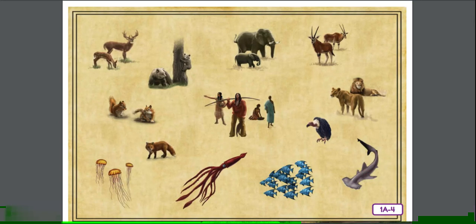Organisms are sorted by species. Species are groups of living things that all share similar characteristics. For example, you are a member of the human species. You may look quite different from the person sitting next to you, but you are similar enough that nobody will mistakenly think you may be a member of the cat or dog species.